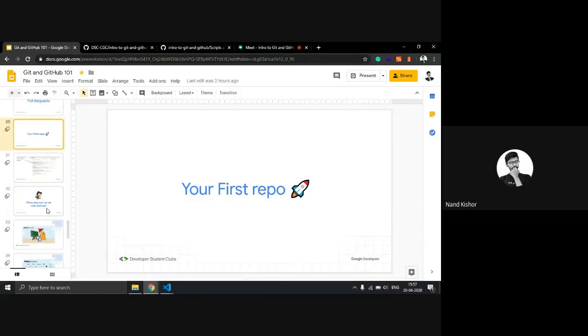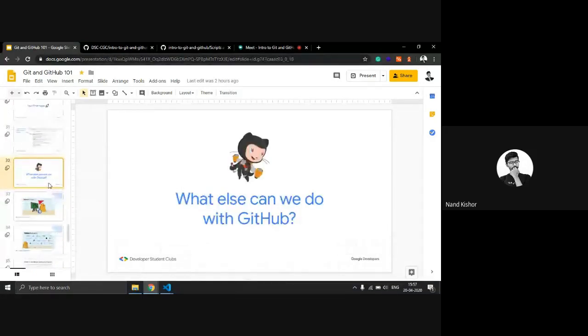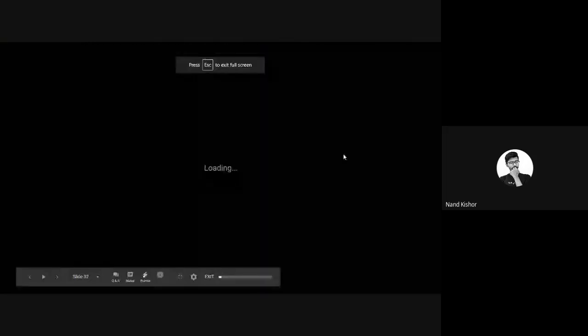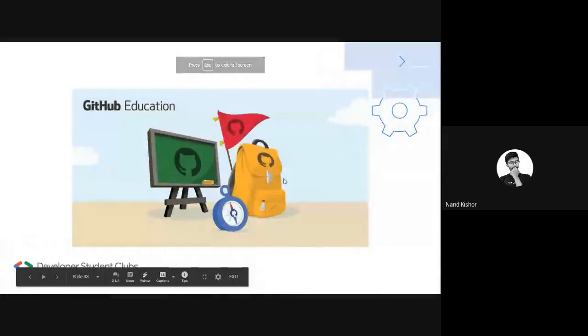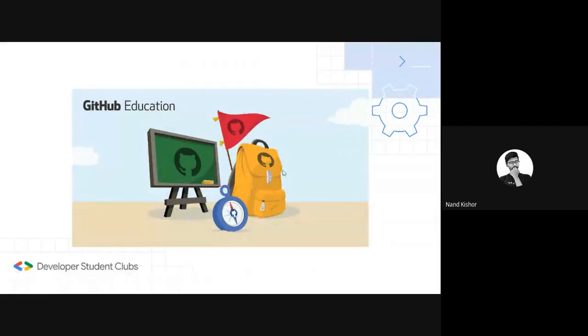Okay. So what else you can do with GitHub? There are many benefits of having your GitHub account. There is also a GitHub Student Developer Pack in which you have several benefits. You can also be a GitHub campus expert at your campus. These two benefits are targeted for students only, and these two are targeted for faculty members of any campus. So this is basically the GitHub Classroom, and this is GitHub Campus Advisor. So these two are for professionals, and these two are for students.